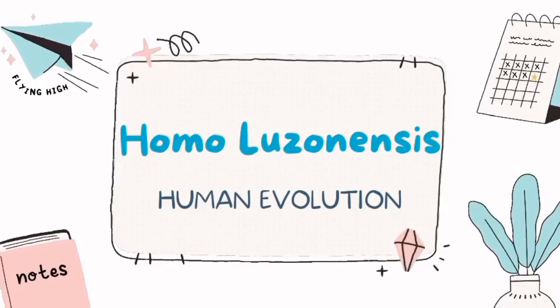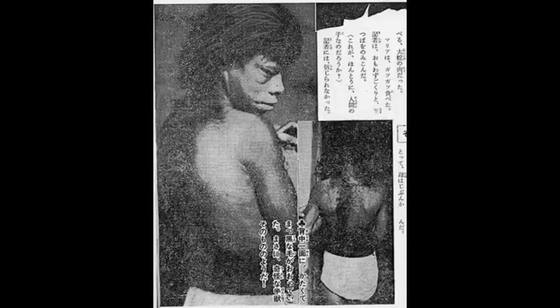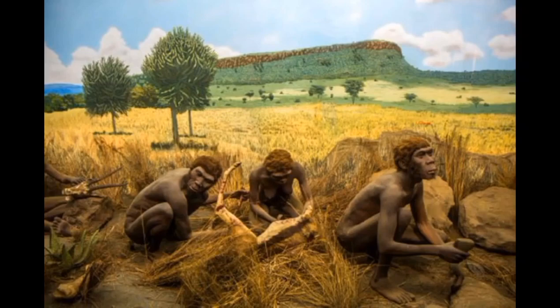This small-bodied human species that settled on the island of Luzon between 50,000 and 67,000 years ago was discovered by a group of scientists led by Dr. Armand Mijares. These new human species have tiny teeth, which suggests that Homo luzonensis were less than 4 feet tall.